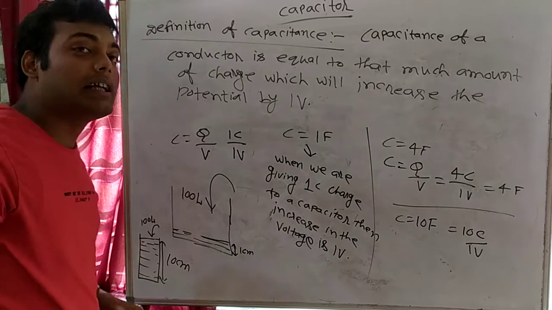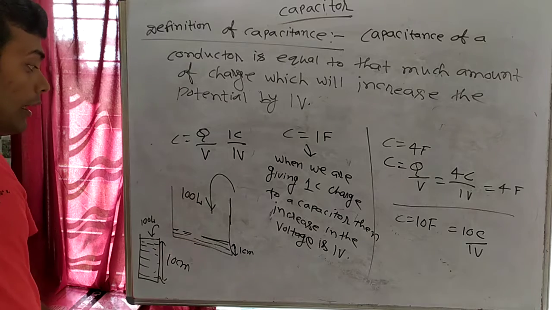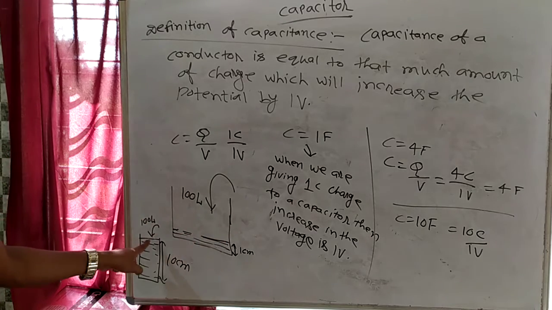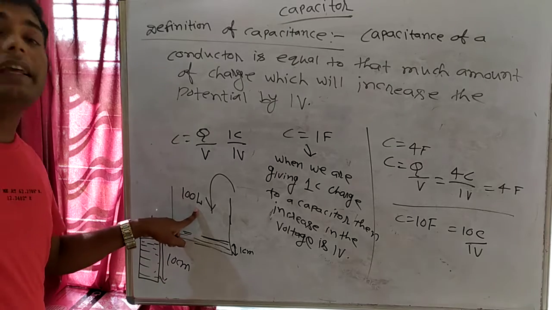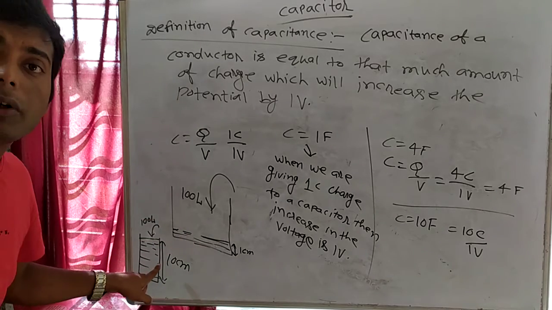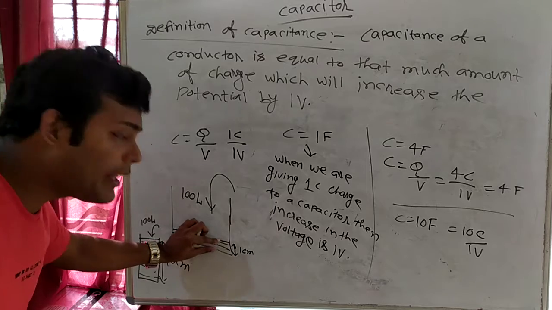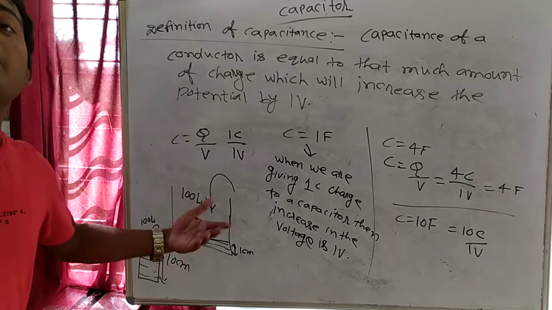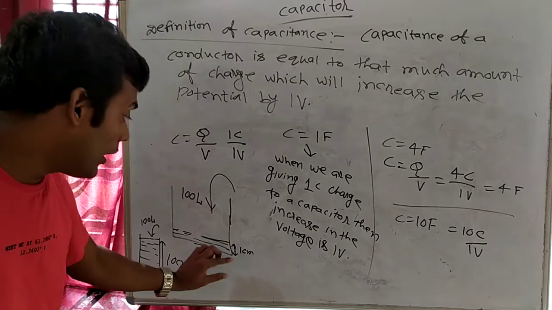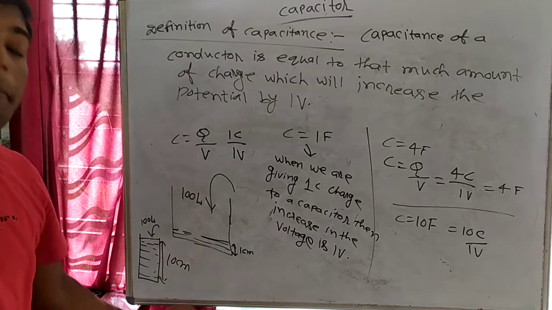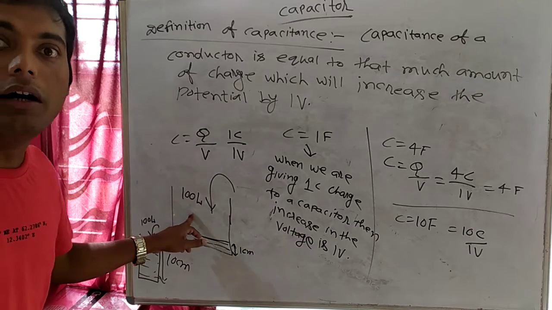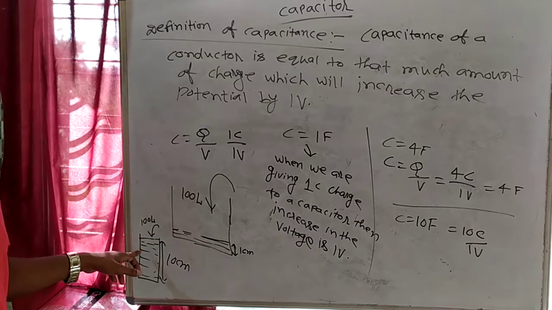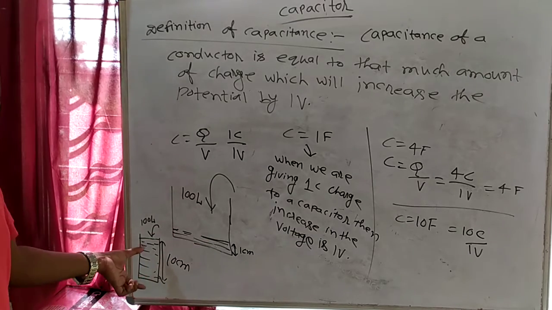Now tell me, which water tank is better? This is better. Why? Because here and here I am giving equal water to both water tanks. दोनों पानी के टैंक में हम क्या कर रहे हैं? We are giving equal amount of water, but यहाँ पे हाइट कम रेज किया, यहाँ पे ज्यादा। Then which one will be better? जिसमें हम पानी तो ज्यादा दिए, but वाटर का राइज कम हुआ। Then we can store more now. Then we can store more, and here we can store less because increment in the height is more.